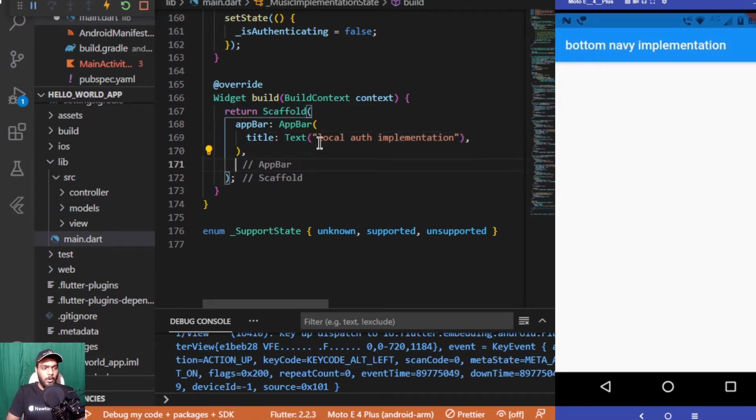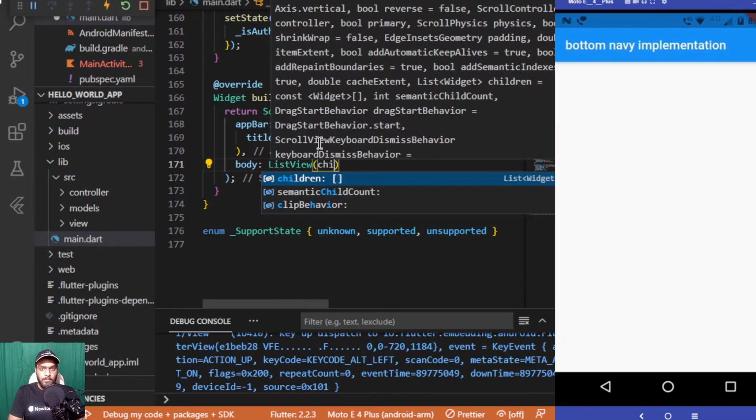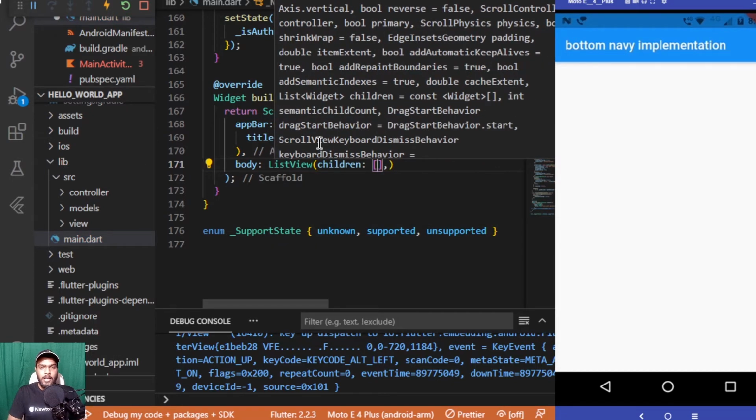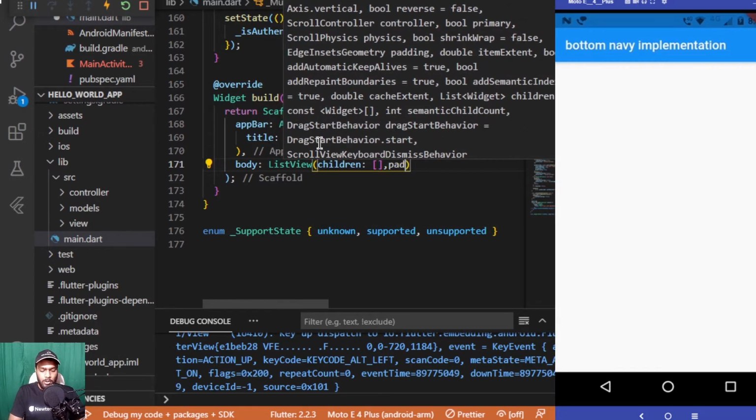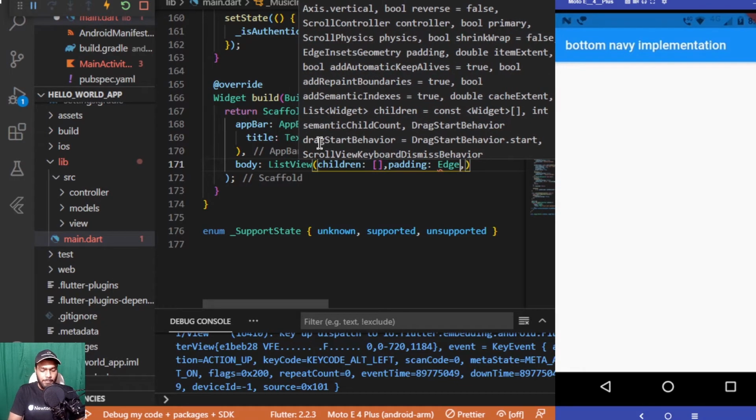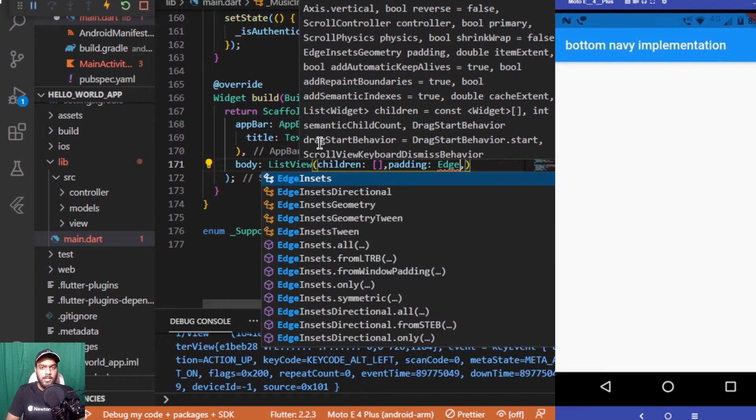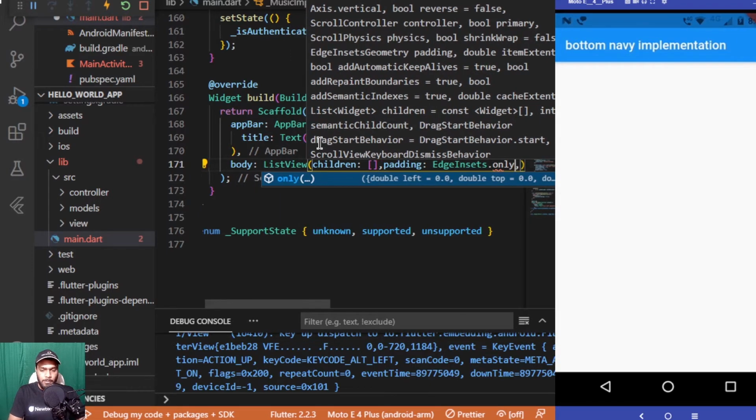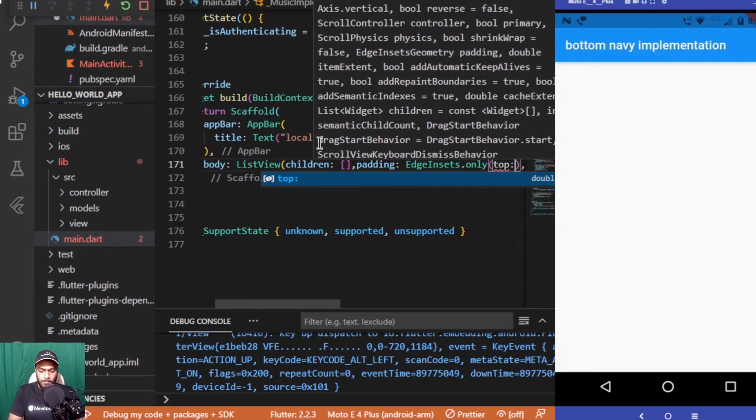Next, coming to the body part of our app. For the body, initially I'll be having a list view which will be having children inside it, and we'll also be having some padding inside this list view. So let me add padding before adding the items for the children. There will be padding only from the top with the value of 30.